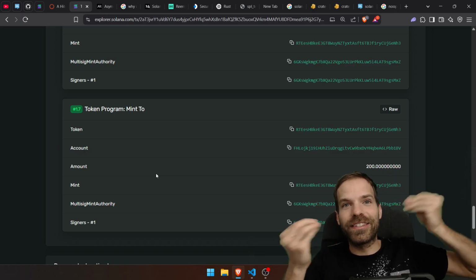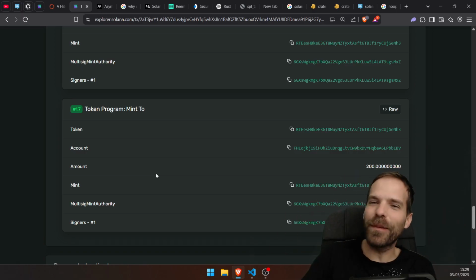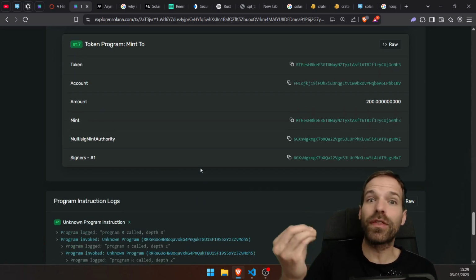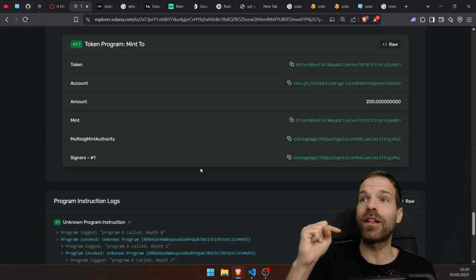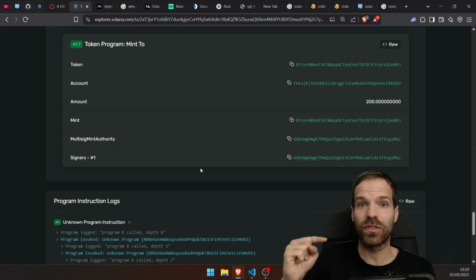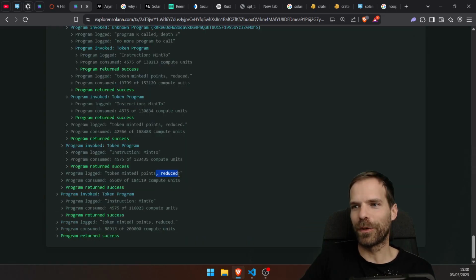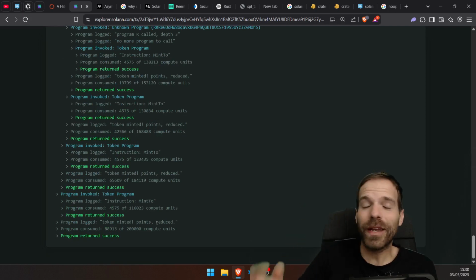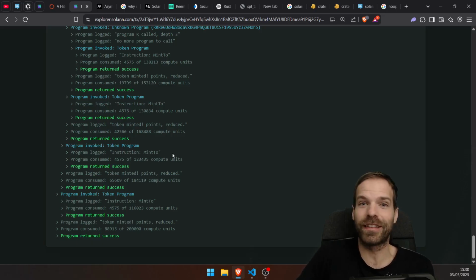And that's exactly the problem with reentrancy. The program might not have written all of the things yet, like persisted everything to state, because we're in the middle of instruction execution still. Tokens minted, points reduced, points reduced. And then we always set it to 0, but we can't go lower than 0. We're minting tokens that the user doesn't have. They don't have the points for that.